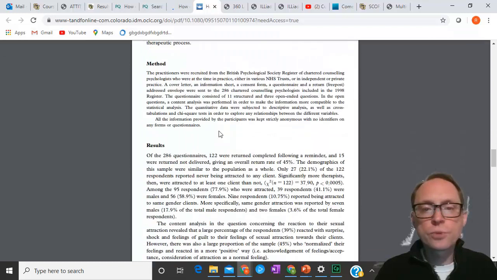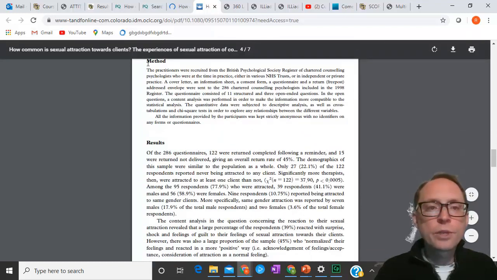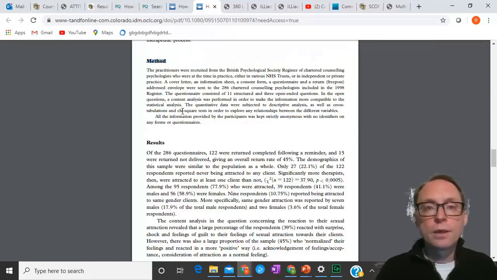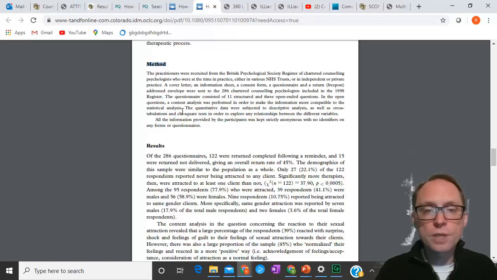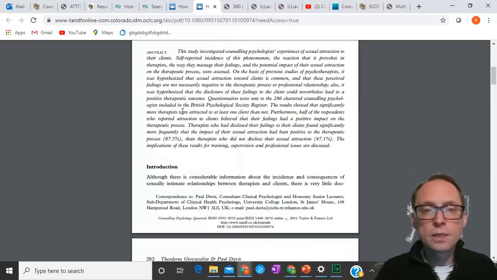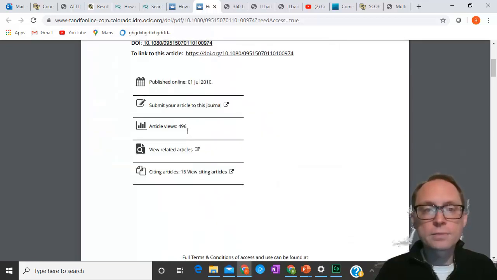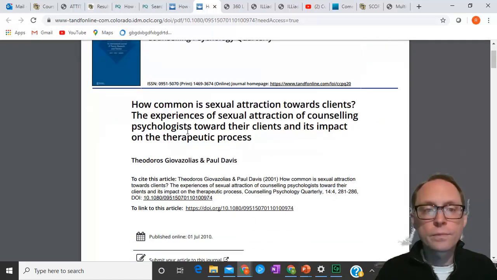It goes through the introduction. We'll go through the parts later on. But here we know, if we have a method, it's either going to be an empirical journal article, or a meta-analysis. We know it's not a meta-analysis because it doesn't say meta-analysis on it, right?